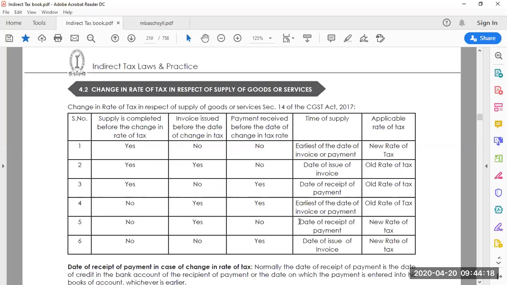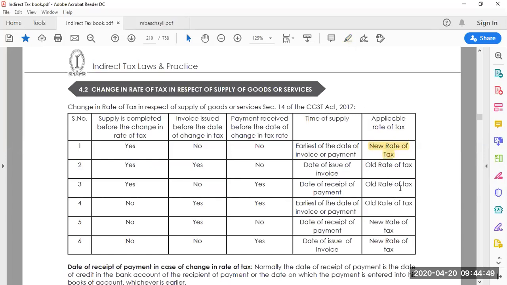But here, supply is completed before the change in rate of tax, but the invoice is not issued till now. The GST rate has changed, but the invoice is still not issued and the payment is not done. When you issue the bill now, the GST rates have already changed. So the new rate of tax is applicable.